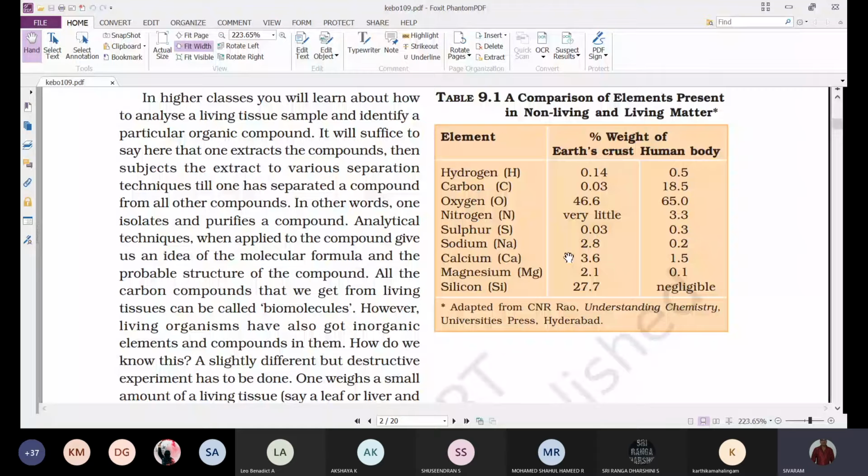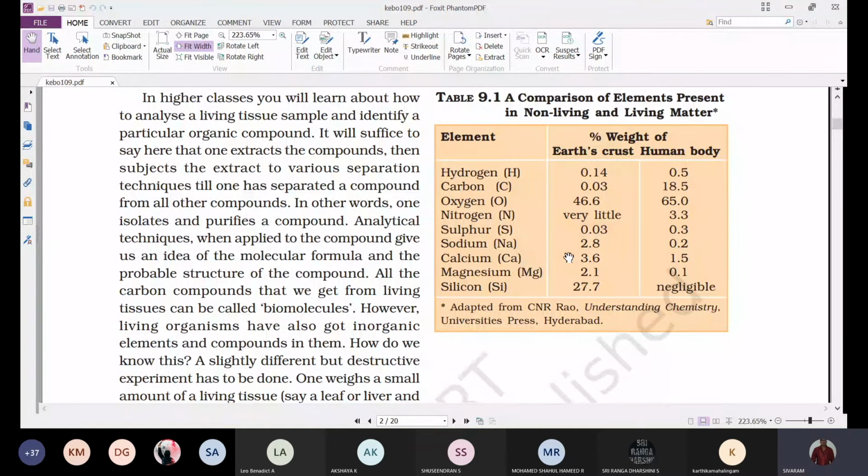For example, hydrogen: in the earth's crust the concentration is 0.14, whereas in the human body it is around 0.5. Carbon in the environment is 0.03, but in the human body it is around 18.5.